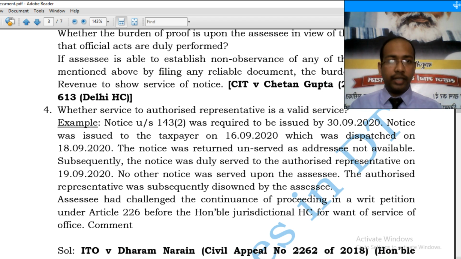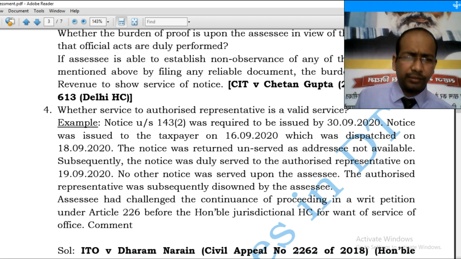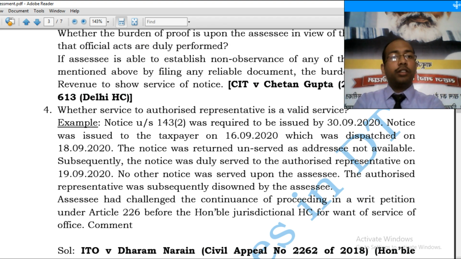There it was service, here it is issuance. So we cannot say service and issuance are the same thing, and the legislature has purposely kept it. Had the intention of the legislature been to limit it, they would have amended it in these 40 years, 50 years. They have not. So now coming back to our question, no other notice was served upon the SSC.